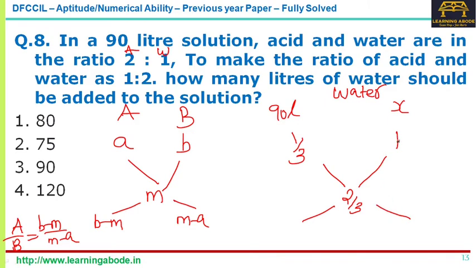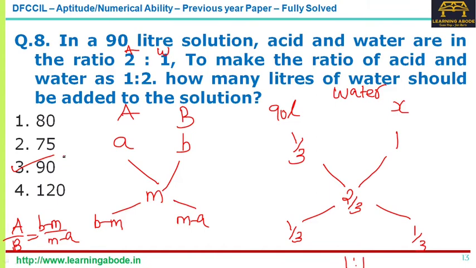So the difference between 1 and 2 by 3 is 1 by 3, and the difference between 1 by 3 and 2 by 3 is 2 by 3 minus 1 by 3, now that's 1 by 3. Okay, so that means they should be mixed in the ratio 1:1. That is 1 by 3 to 1 by 3. They should be mixed in the ratio 1:1. So the answer is option 3, 90 for this question. Answer option 3, 90 is the answer for question number 8.